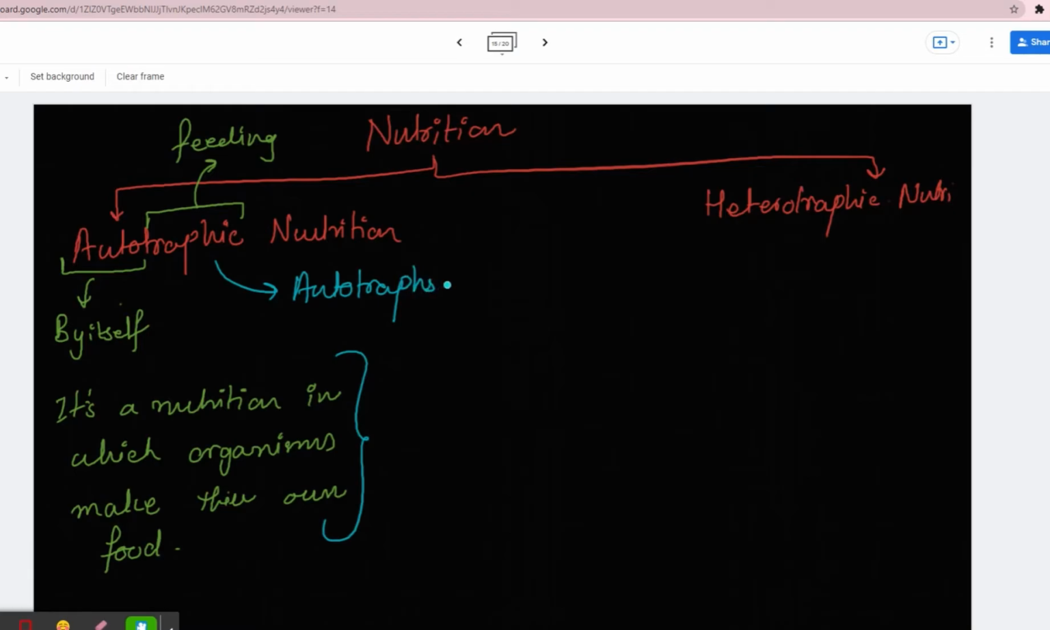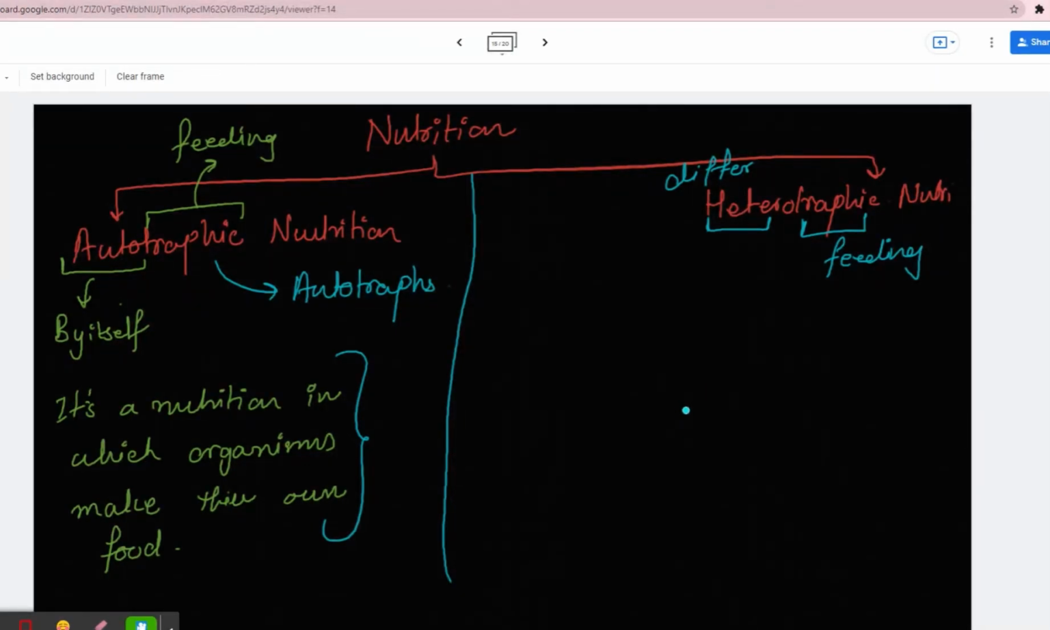Okay, is it clear? Excellent. Now, hetero, the word hetero means different. What does it mean? Different. Okay, trophic again means feeding. Now, what does heterotrophic mean?